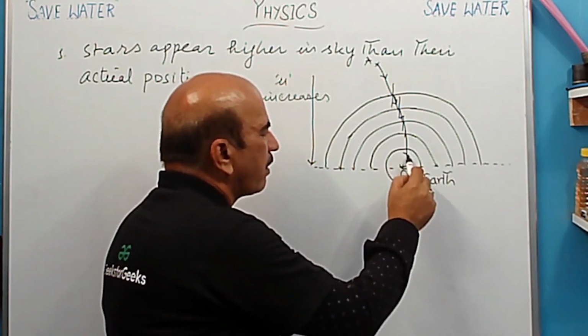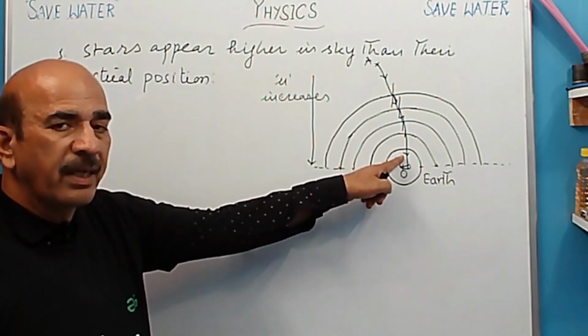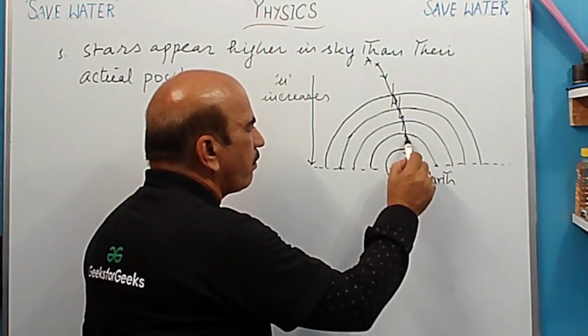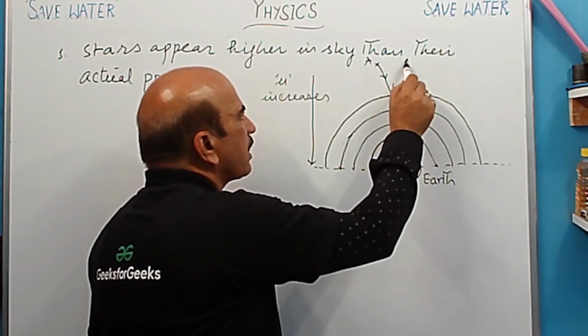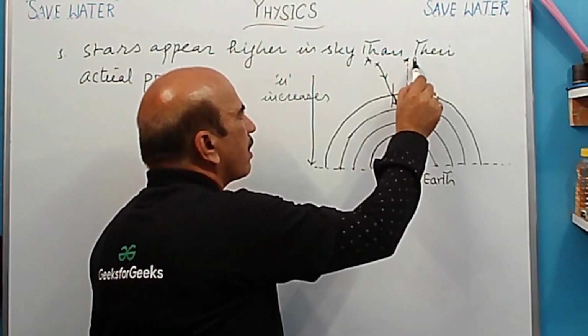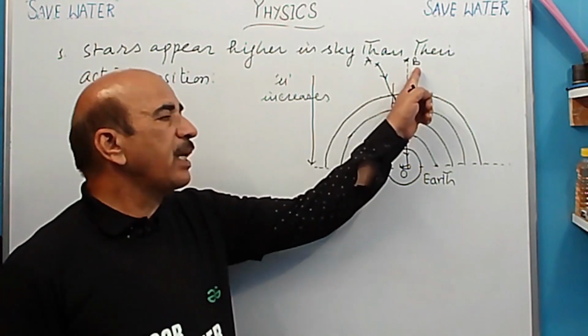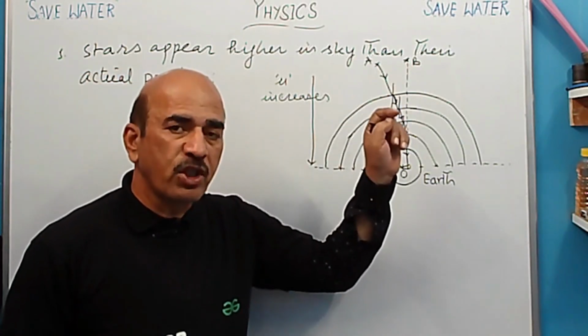Now this is received by the observer. When this ray of light is produced backward, it appears that this ray of light is coming from this position, from B. So B is the apparent position of the star that we see.